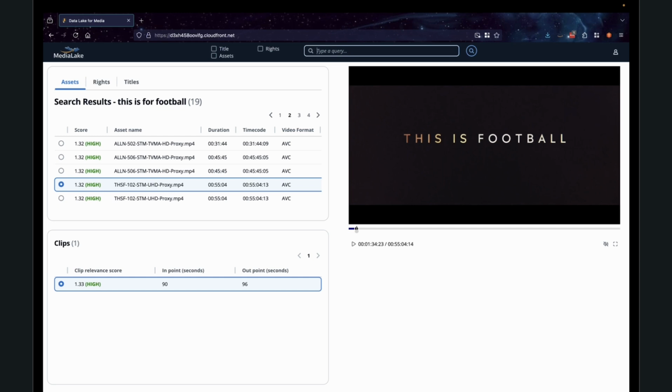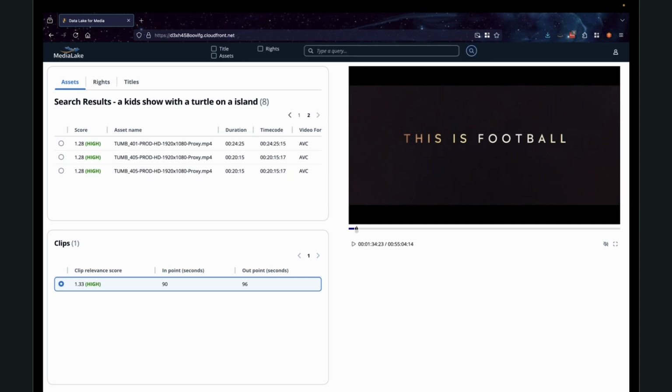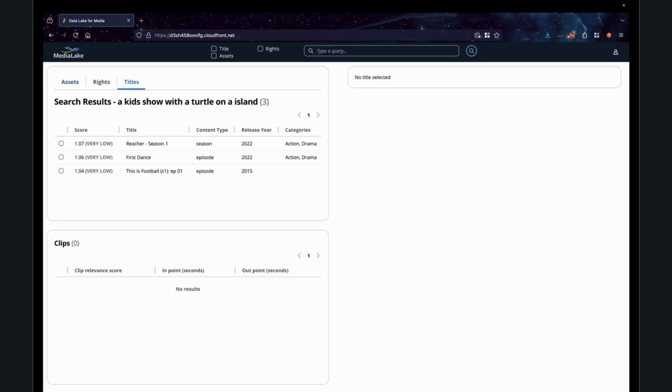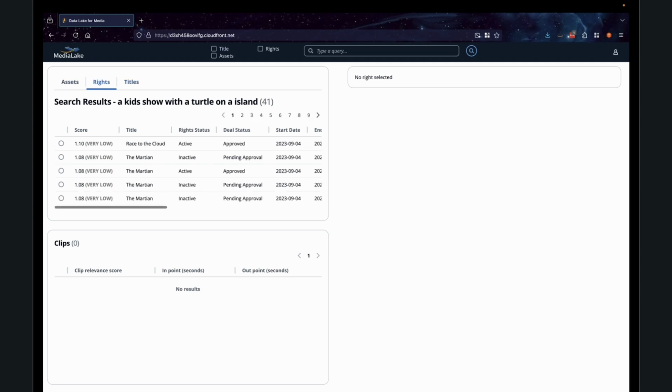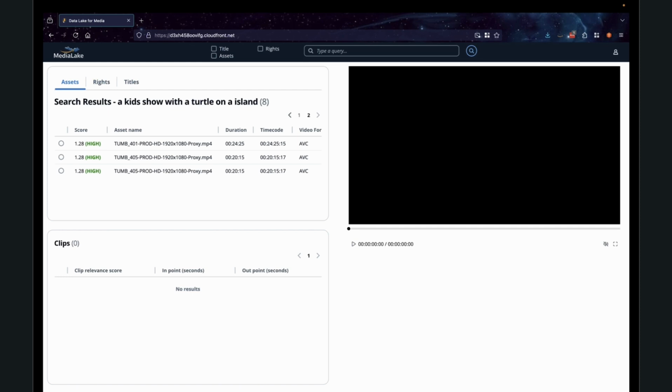Let's go ahead and search for other things in the data lake. Let's search for a kids show with a turtle on an island. In this search, it's going to search everything in my data lake again and return my results. This time, you can see I actually don't have any titles related to this. I also don't have any rights related to this. It does show that I do have some assets.